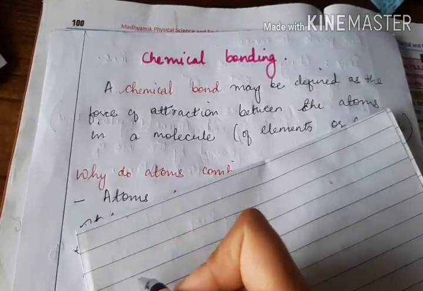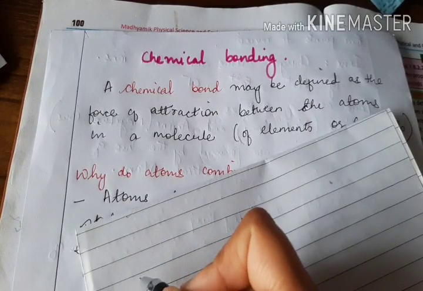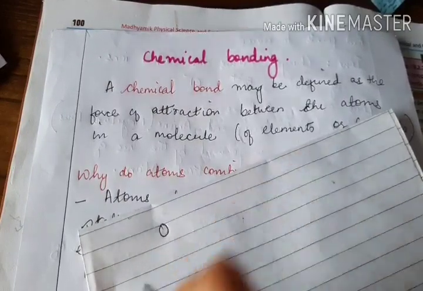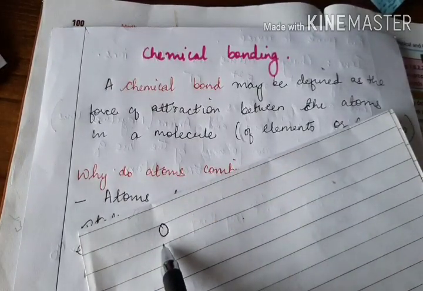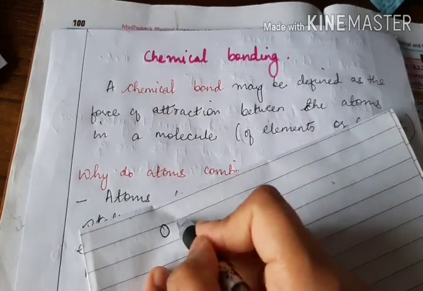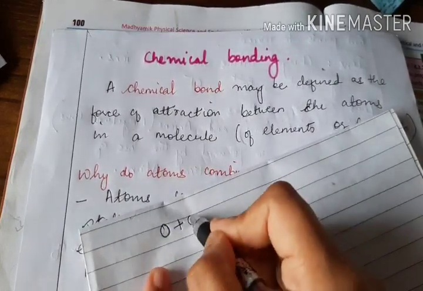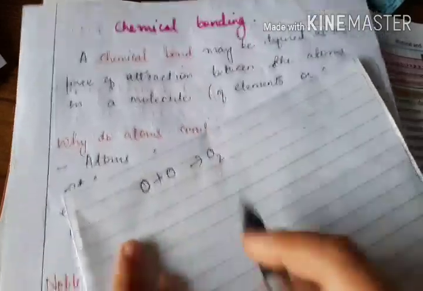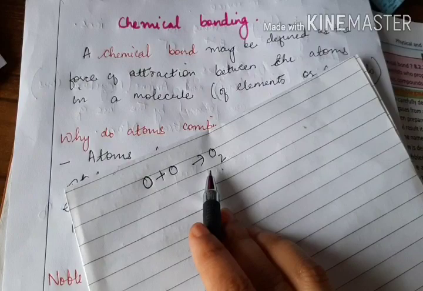that atoms, they are not able to exist independently. Like for example, oxygen atom. It is not stable, it cannot exist independently. So what happens is oxygen combines with another oxygen atom, to give you O2, oxygen molecule.